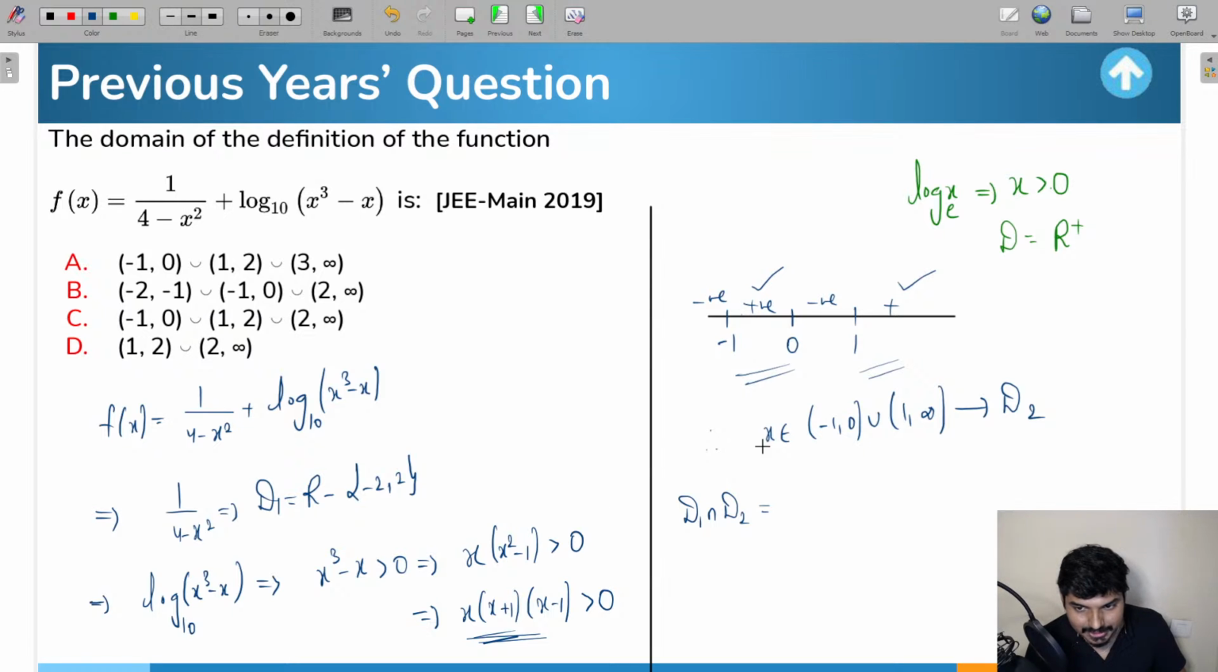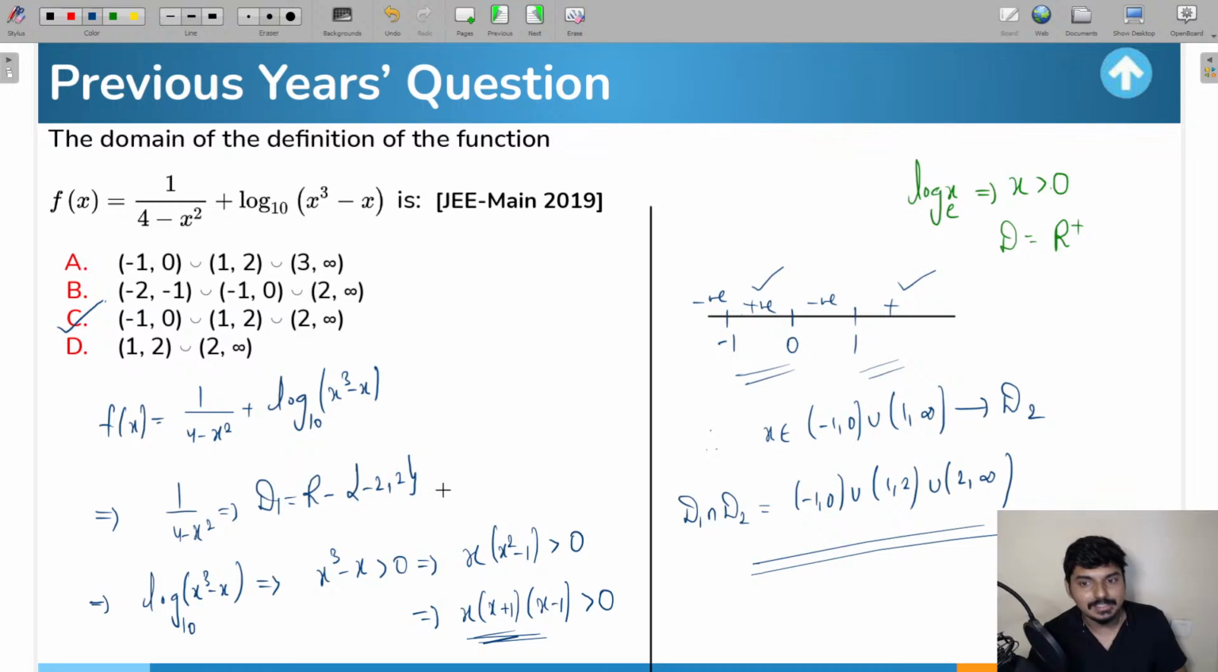होगा, intersection points क्या होगा यहाँ पे। So can I say the intersection will be between -1 to 0, union 1 to 2, union 2 to infinity? This is going to be the intersection. So if you see the solution, everyone, option C is going to be the right answer.